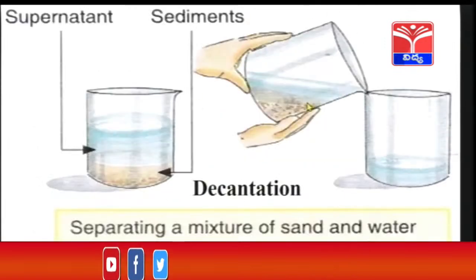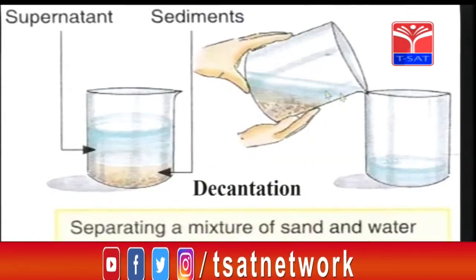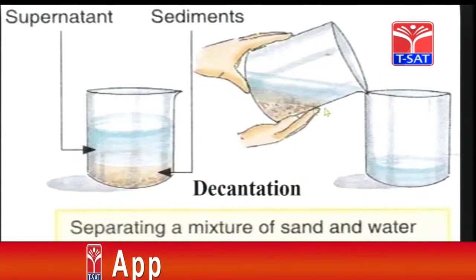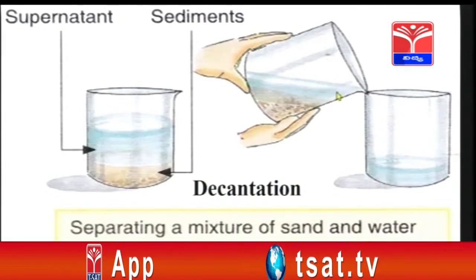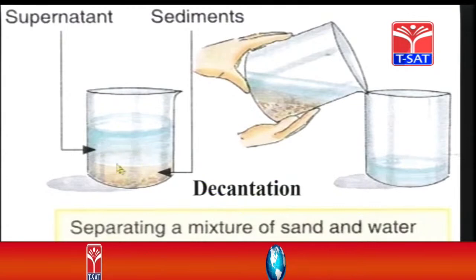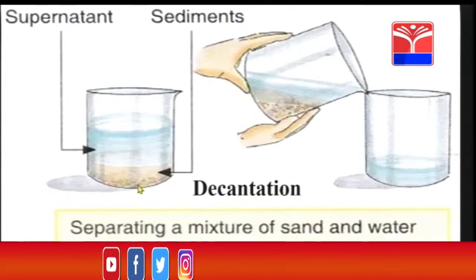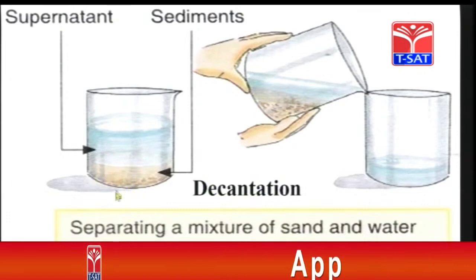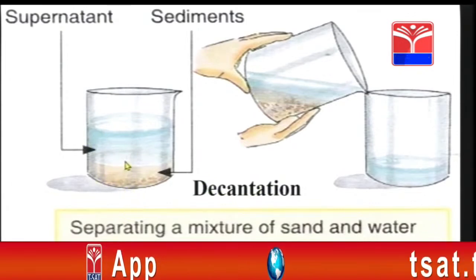So what happens to the water which is floating? You can easily hold it above the container and slowly allow the liquid which is floating into another container. So this is a beaker of water which has sediment at the bottom. Sediment means what? After the sand is mixed with water, the sand settles down because it is not soluble in water.